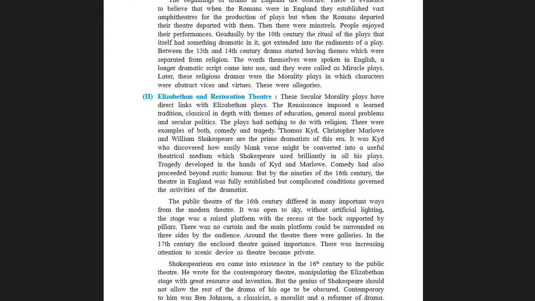So students, theatres were reopened and restoration comedy became a popular genre. Please take note. So this is what we are going to study in this particular information about Elizabethan and Restoration Theatre. So here we take a start.